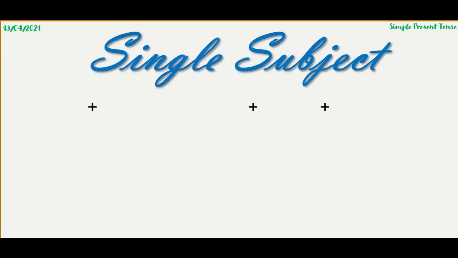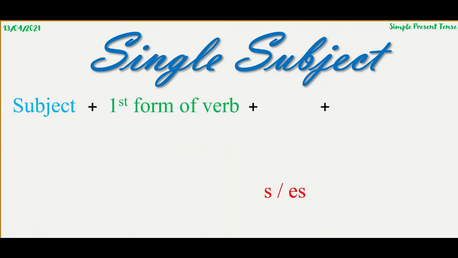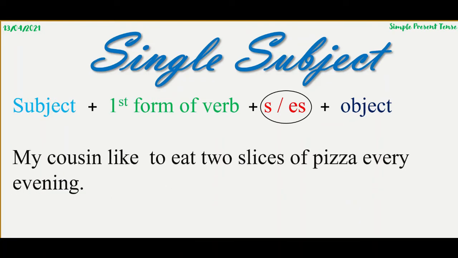Let's see the sentence structure now. The sentence structure for a single subject is subject with first form of verb taking help of S or ES, and then at the end of the sentence, the object. It can be an objective pronoun, it can be a predicate, it can be anything. Here I have mentioned S or ES. Well everyone, in simple present tense, we will always take help of S or ES with single subjects. Let's see the example to make it more clear.